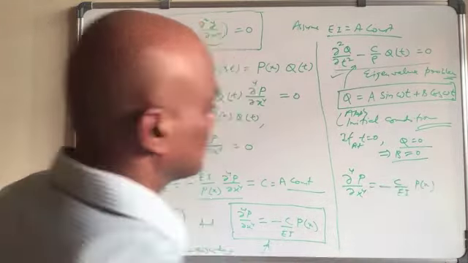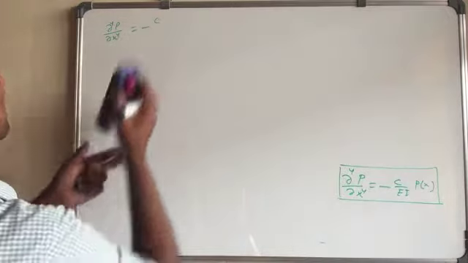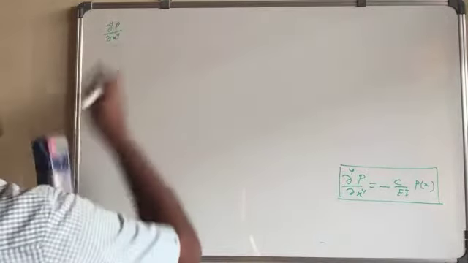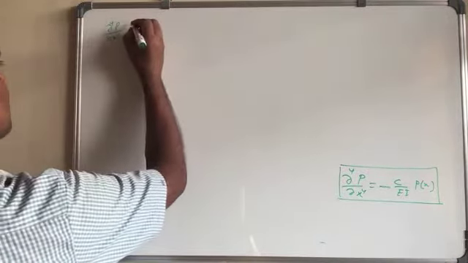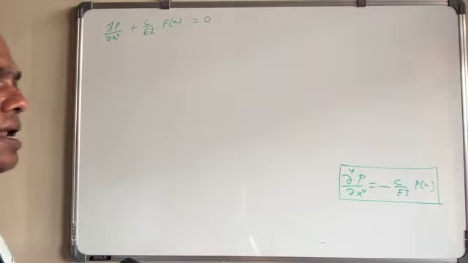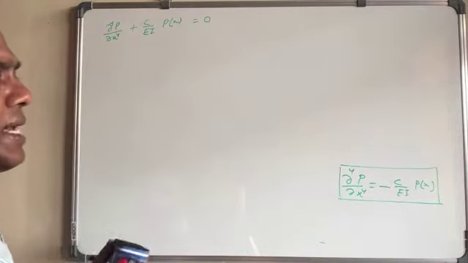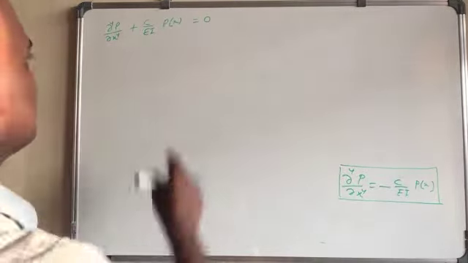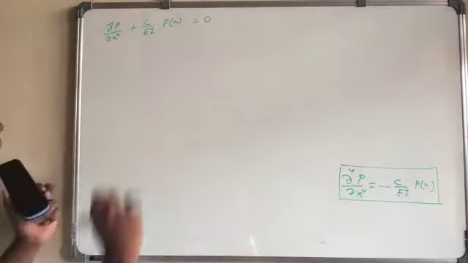Again we have to assume what the value will be, so we write here plus C over EI times P equal to 0. Now in this case, what is the solution of this one? That we need to see.